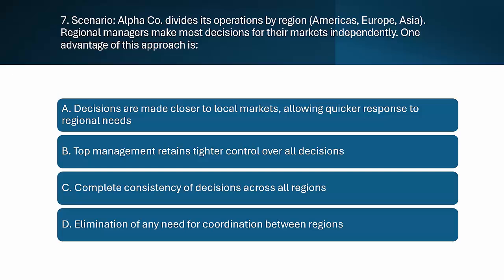A. Decisions are made closer to local markets, allowing a faster response to regional needs. B. Top management retains tighter control over all decisions. C. Decisions are completely consistent across all regions. D. There's no need for coordination between regions.